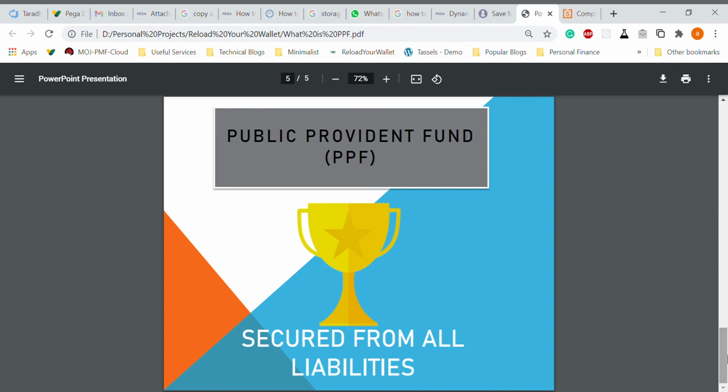But in case of PPF, it's completely tax free. As I told you, exempt category. Also, it's secured from all liabilities. Also, it's compounded. If you take a personal loan and everything, normally we pay money in compound interest. But this is one of the few things which gives you secured, guaranteed compound interest, which doesn't happen usually. So that's the reason I recommend PPF.